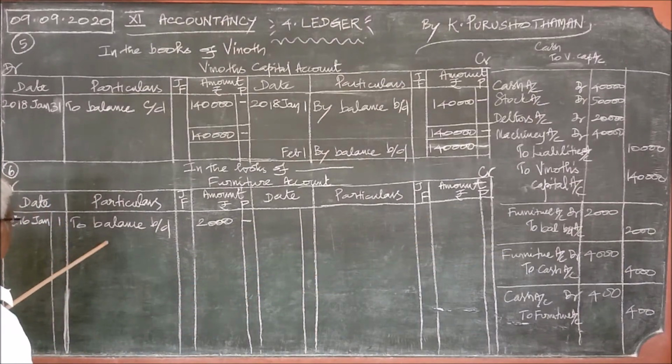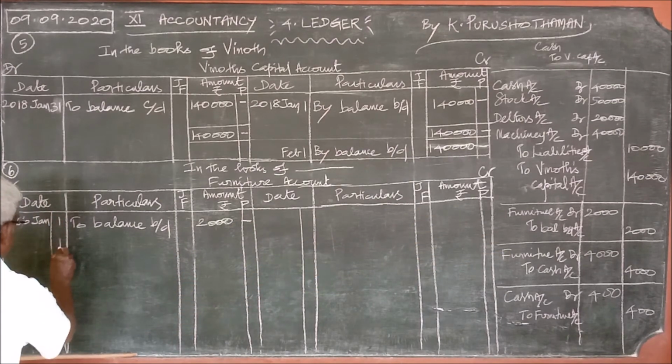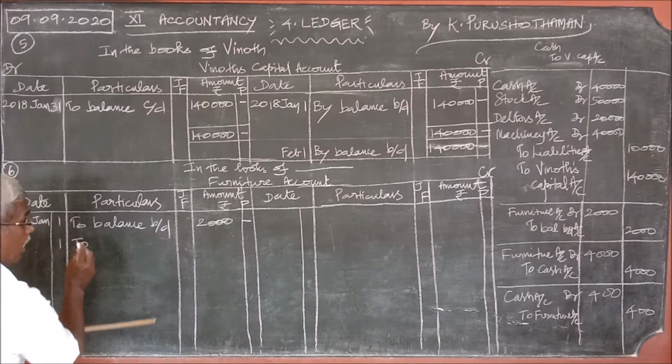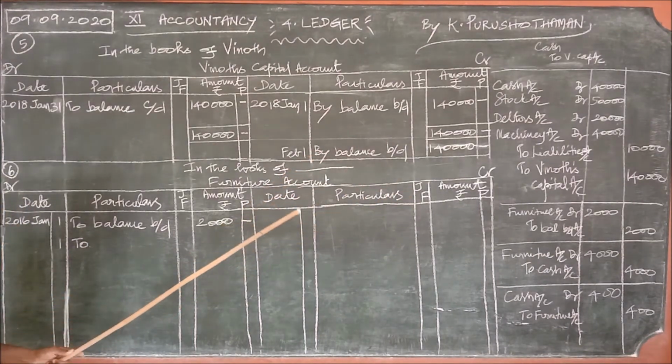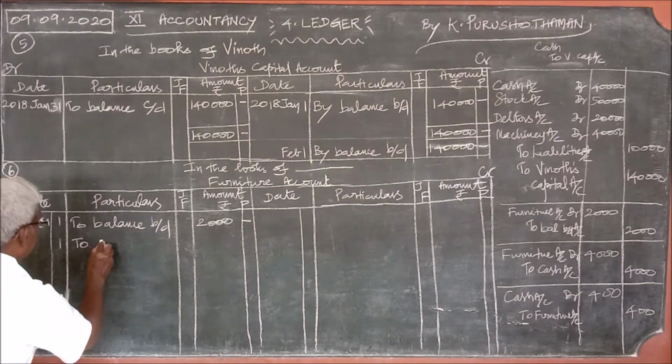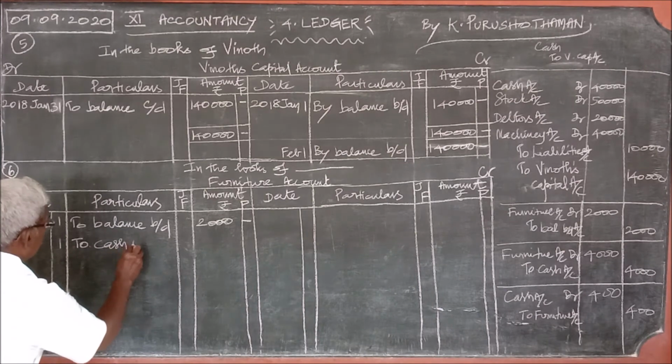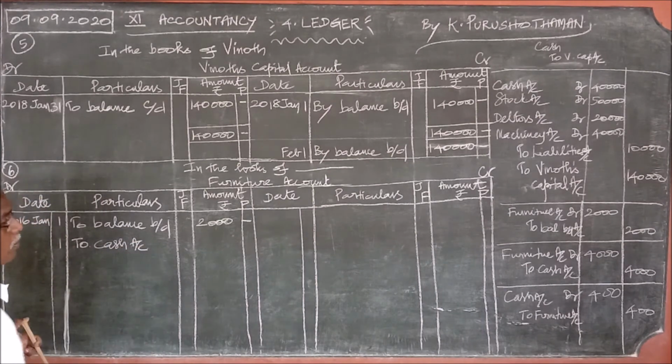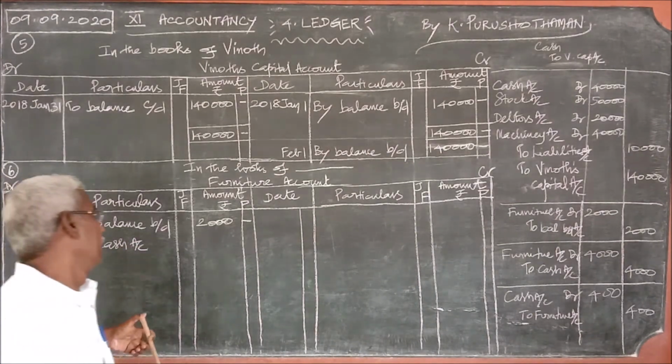And therefore on the debit side the same date 1, 2. What is coming along with that furniture? Cash is coming along with that furniture. Therefore to cash account. How much it is? 4,000.